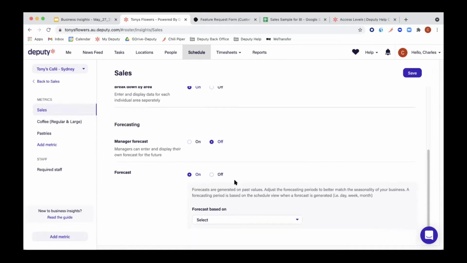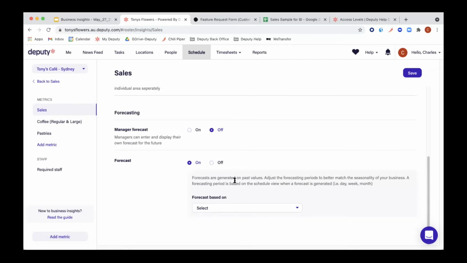Thanks, Charles. Make sure whenever you change anything in a metric or in any place in Deputy for that matter, to always press the save button at the right top side. Perfect. Cool.